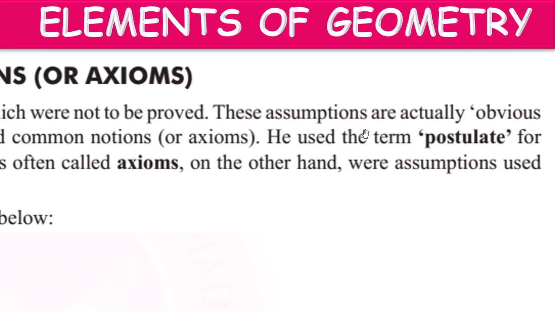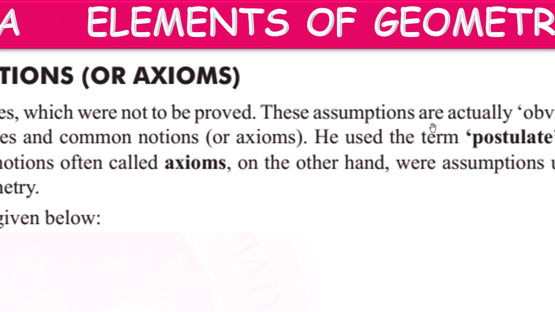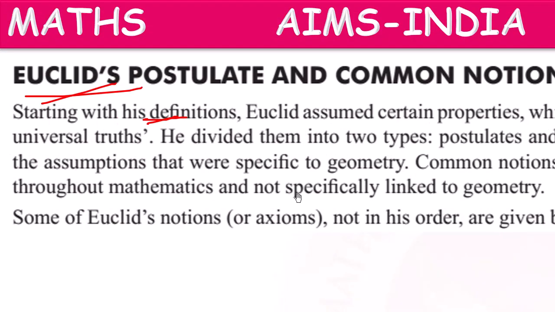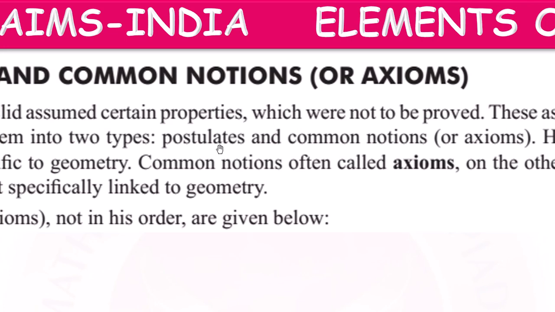These assumptions are actually obvious universal truths, like the sun rises in the east. It's always a truth, a universal truth. No need to prove it again. Like that, these axioms are also obvious universal truths. He divided them into two types: one is postulates, another one is common notions or axioms.